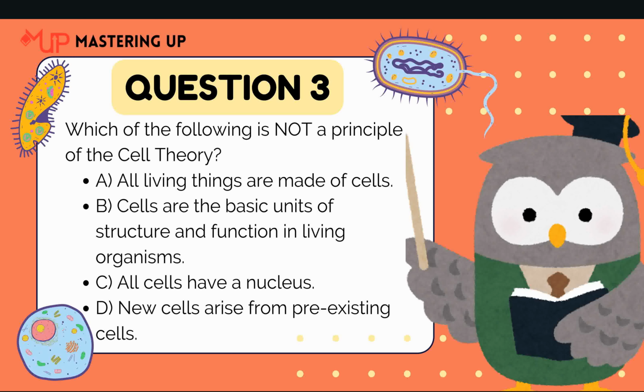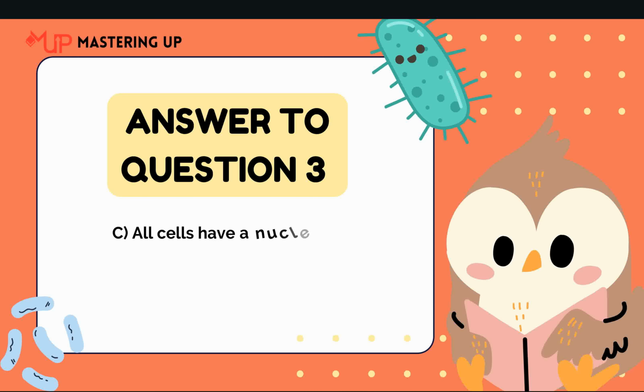Now let's see the answer for question 3. The answer is option C. All cells have a nucleus. We have seen the three main principles of cell theory in the beginning of this video. Besides that, we all know that prokaryotic cells do not have a defined nucleus.